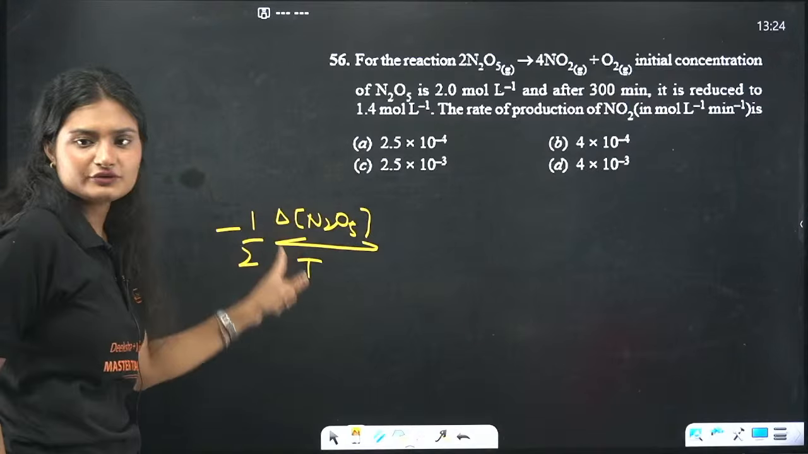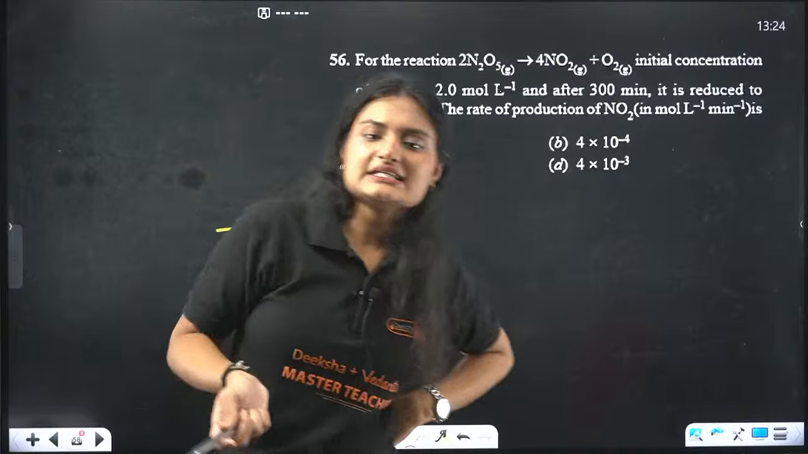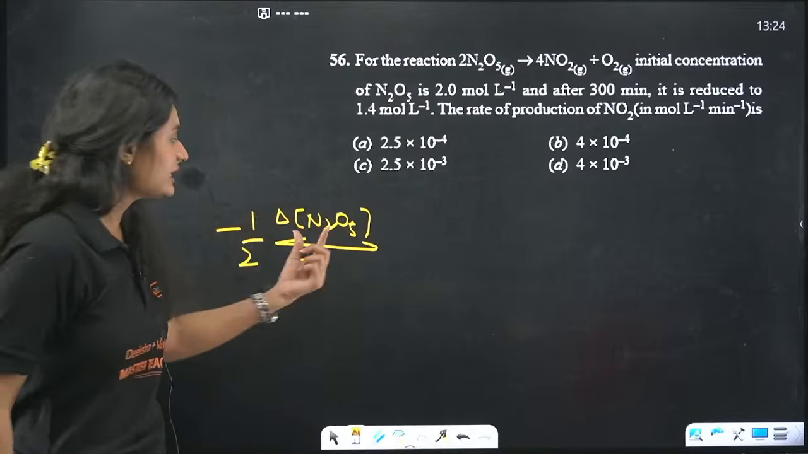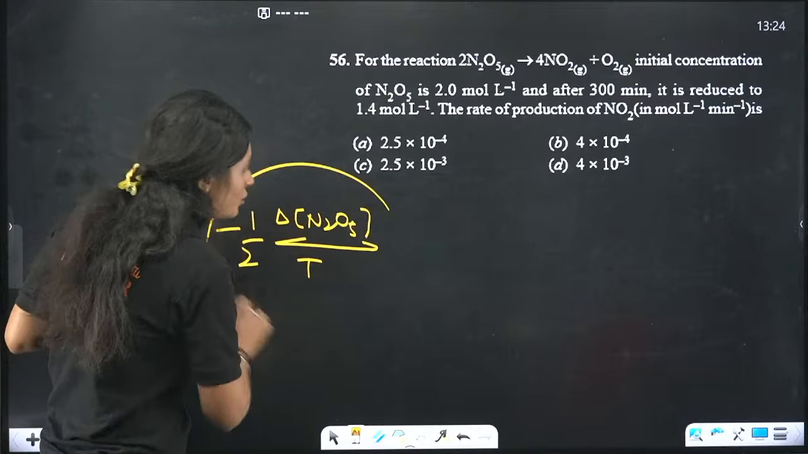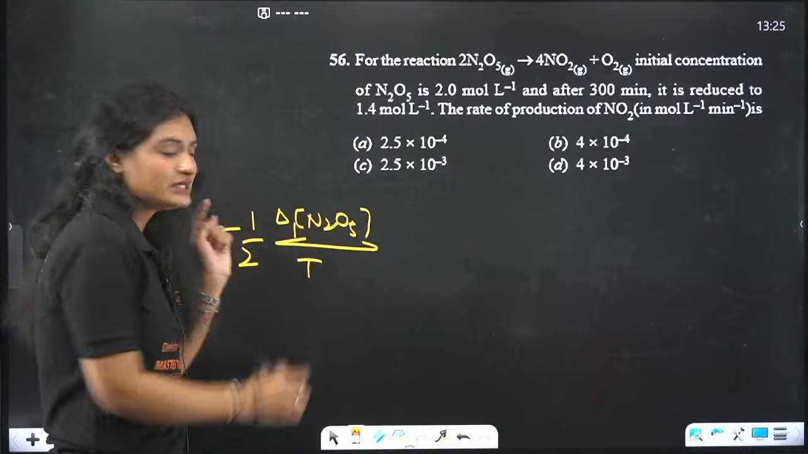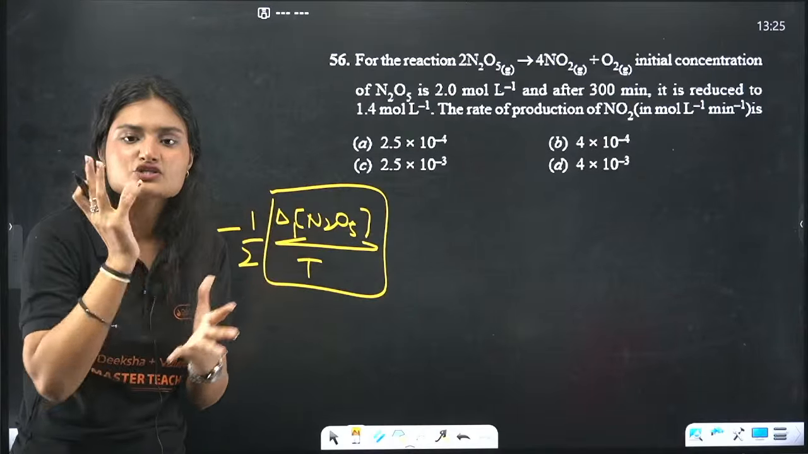This is the rate of disappearance of N2O5, because with time, reactant is getting converted into product, so reactant concentration is decreasing. So the rate of disappearance, this is actually the rate of reaction. This whole is the rate of reaction. Only this part is the rate of disappearance of reactant.